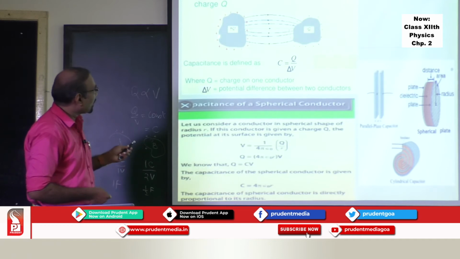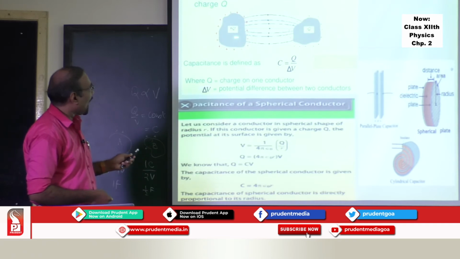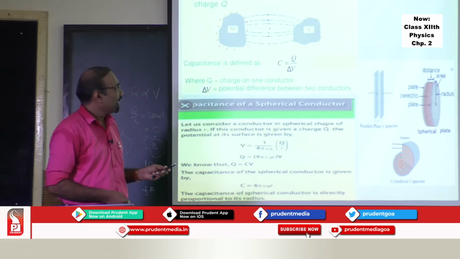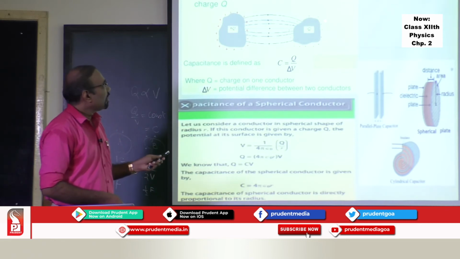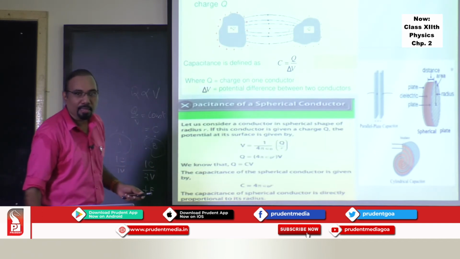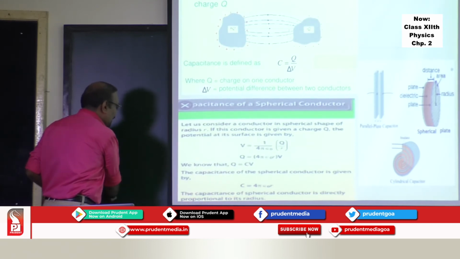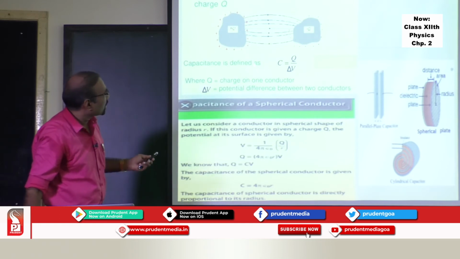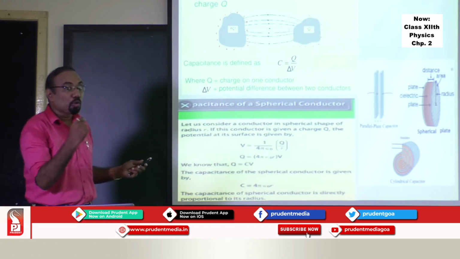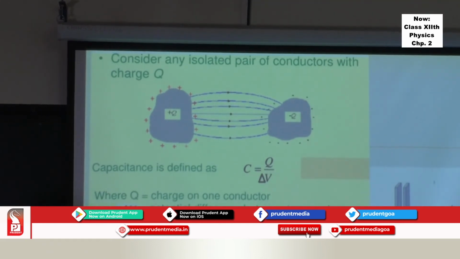The capacitance of this combination of conductors is nothing but the charge divided by the potential difference between the two conductors. That is the capacitance of this assembly of conductors, and this assembly of conductors is nothing but the capacitor. So a capacitor is an assembly of two conductors, one positively charged, one negatively charged by induction. The potential difference between them gets reduced. That is the concept of a capacitor.